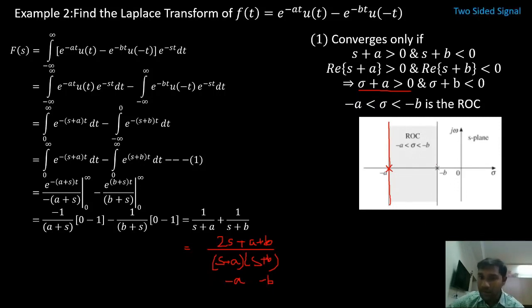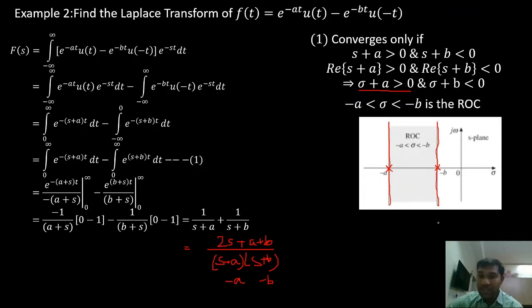So my first strip will be at s equals to minus a, and the second strip will be at s equals to minus b, right?